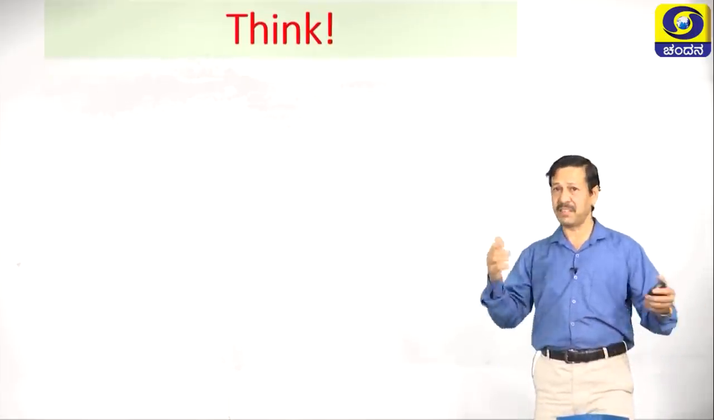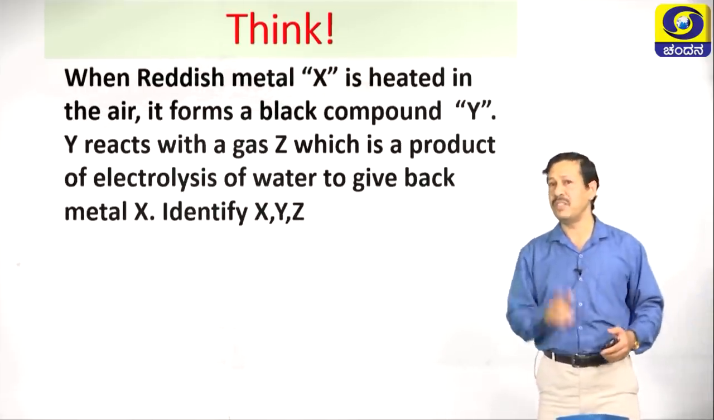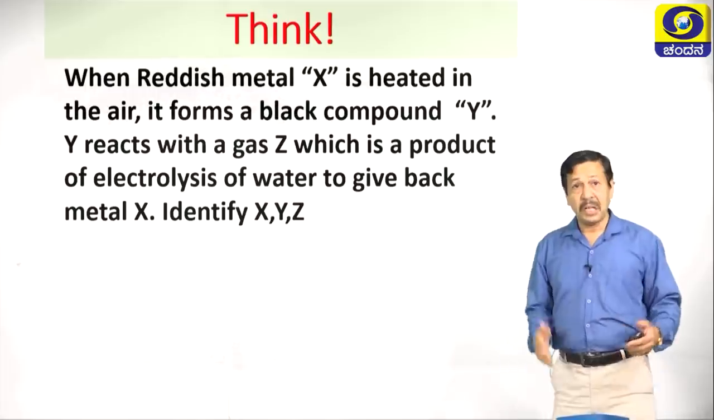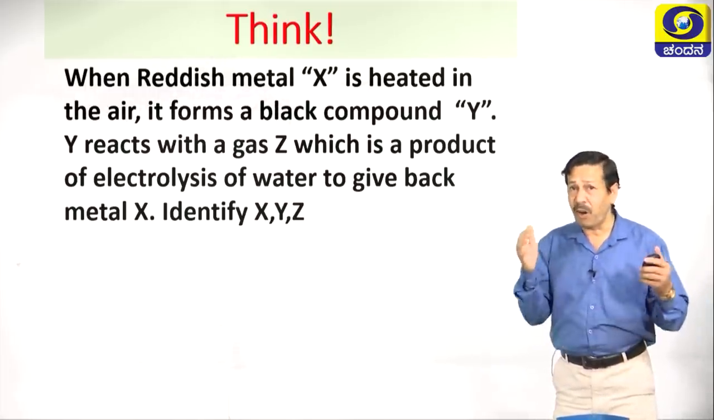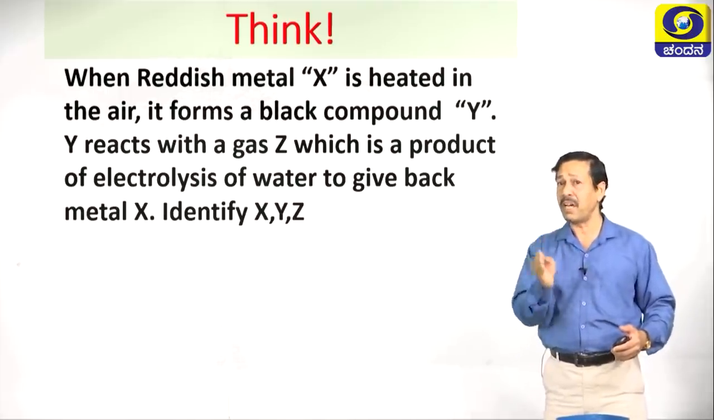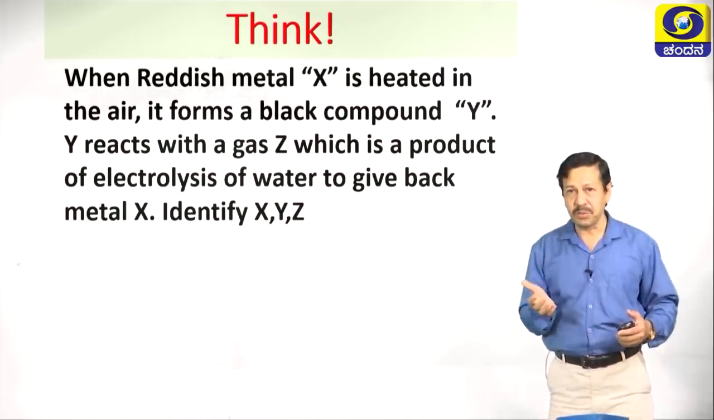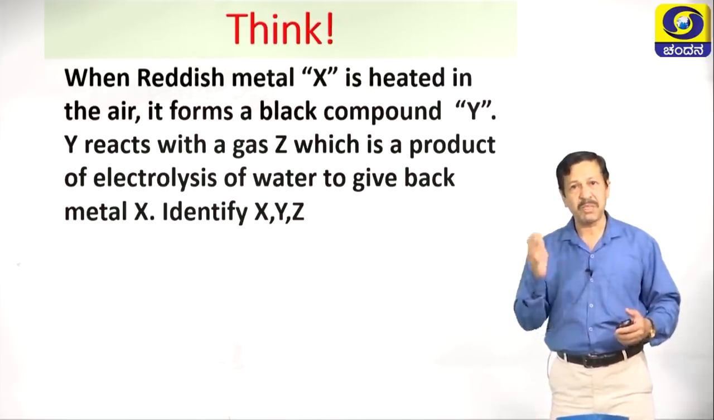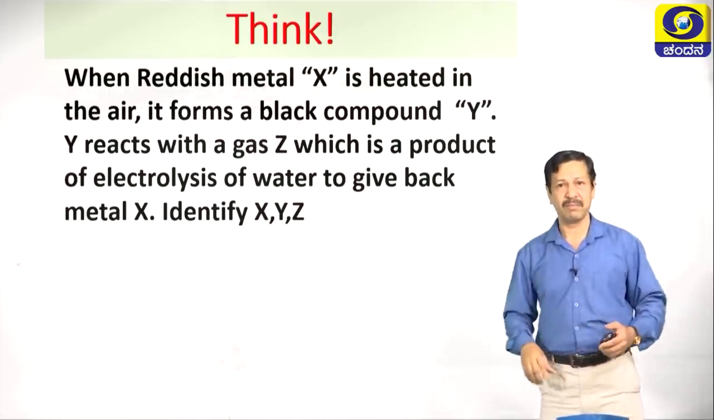Now, let us move on to the next one. Think. You have to think and you have to analyze the situation, then you have to write the answer. When a reddish metal X is heated in air, it forms a black compound Y. Probably you observed this one at home. Electrical appliances due to short circuit become black. The copper coil inside that becomes black.